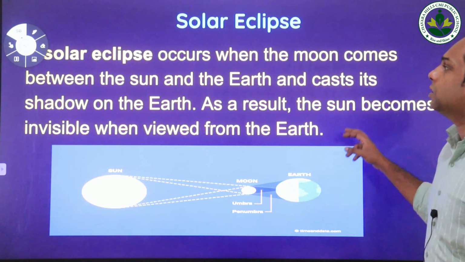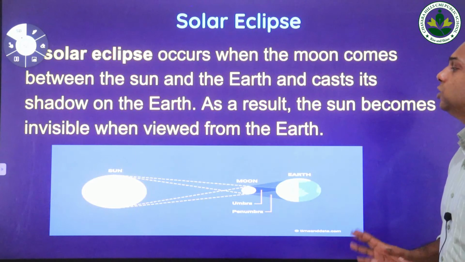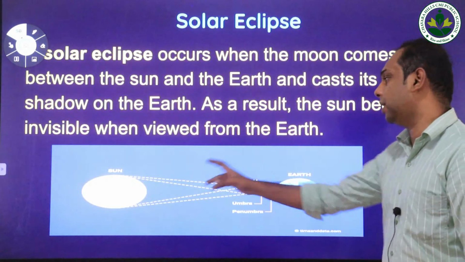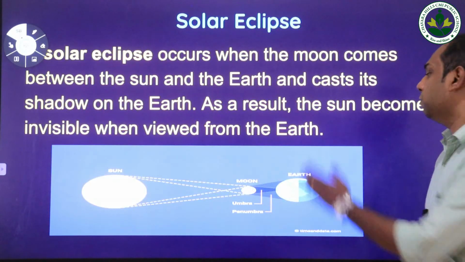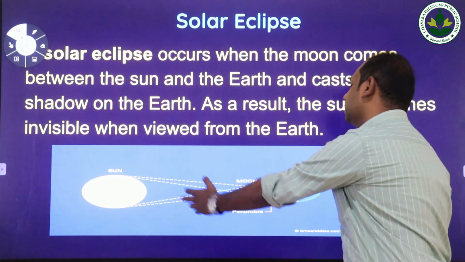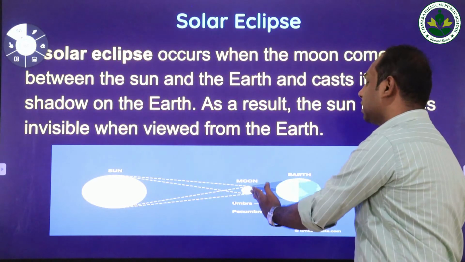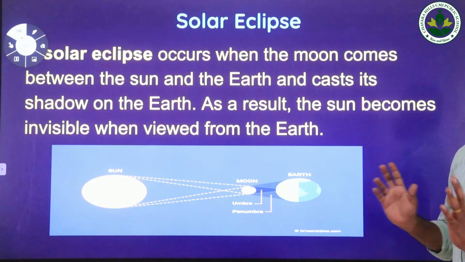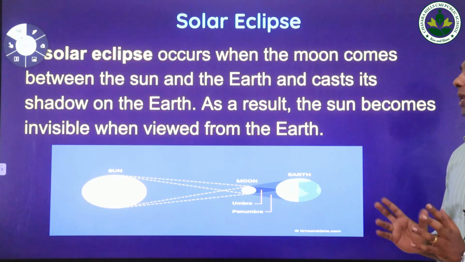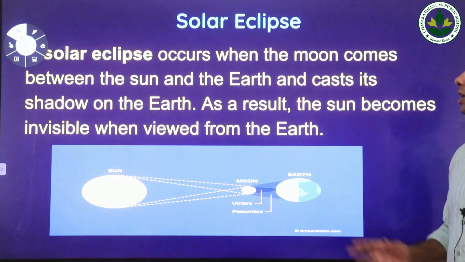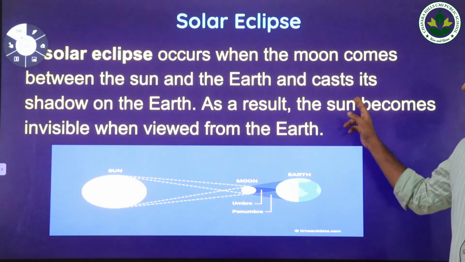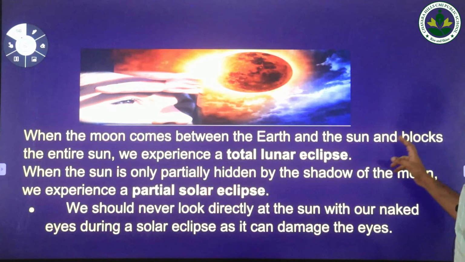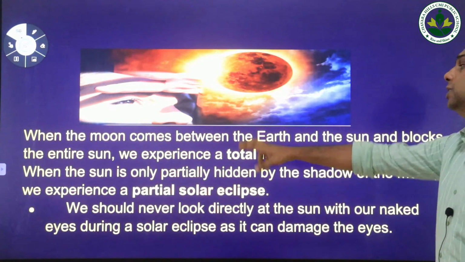So how does it occur? During the solar eclipse, the moon comes in between the sun and the earth, and the moon completely blocks the light from the sun and casts its shadow over the earth. So on that day, the sunlight is not visible for a particular time period. This event is called a solar eclipse.